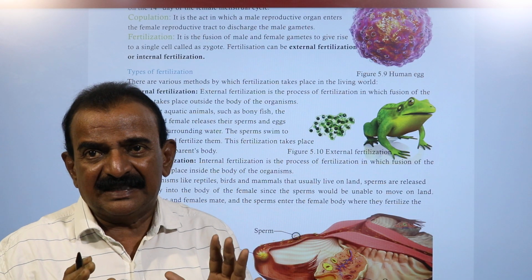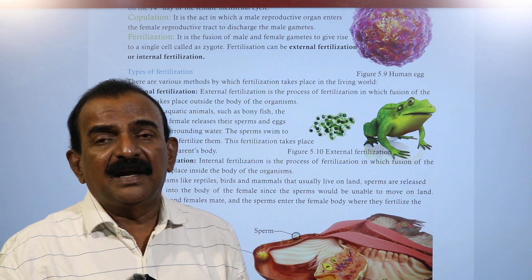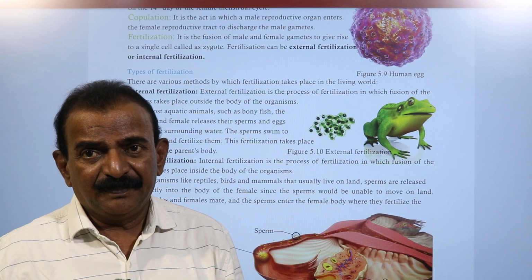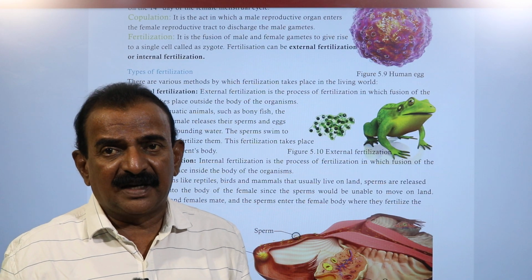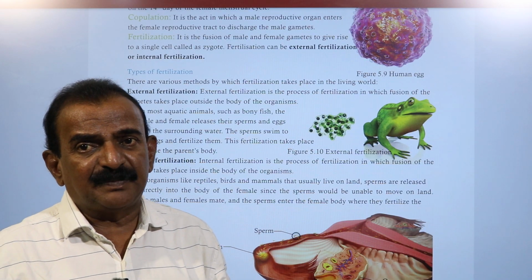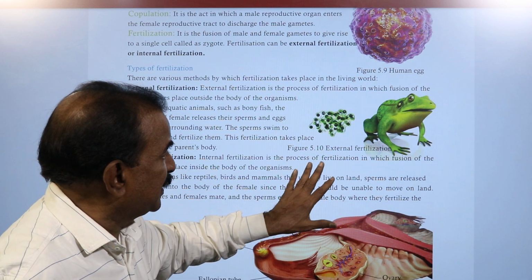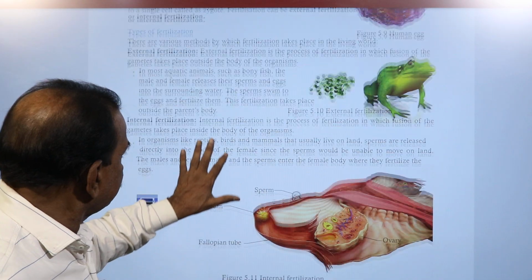So, external fertilization is a process where the union of male and female gametes takes place not in the body of the female but outside, and that type of fertilization is called external fertilization. External fertilization is generally observed in bony fishes and also amphibians. So, you are observing external fertilization, for example an amphibian egg.